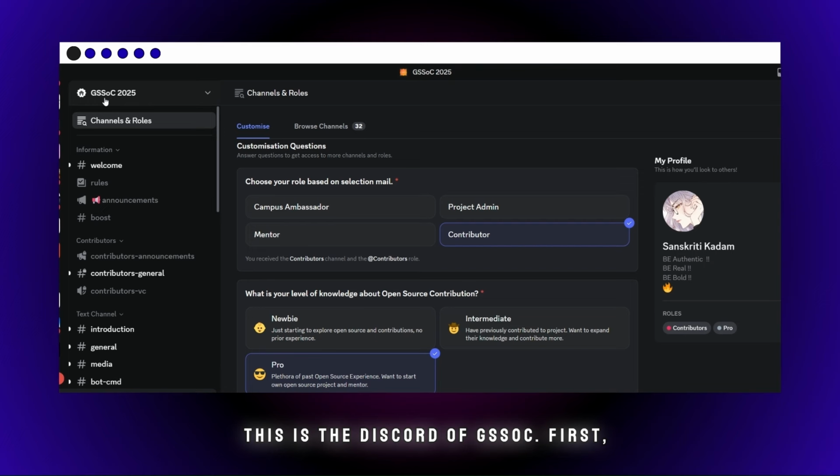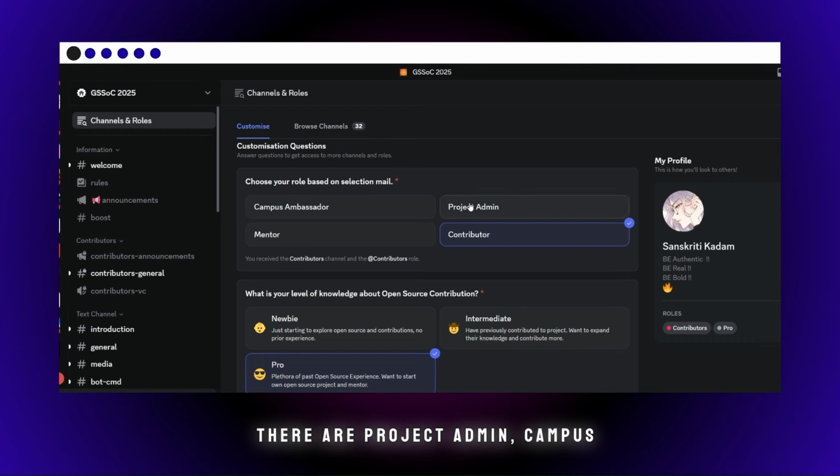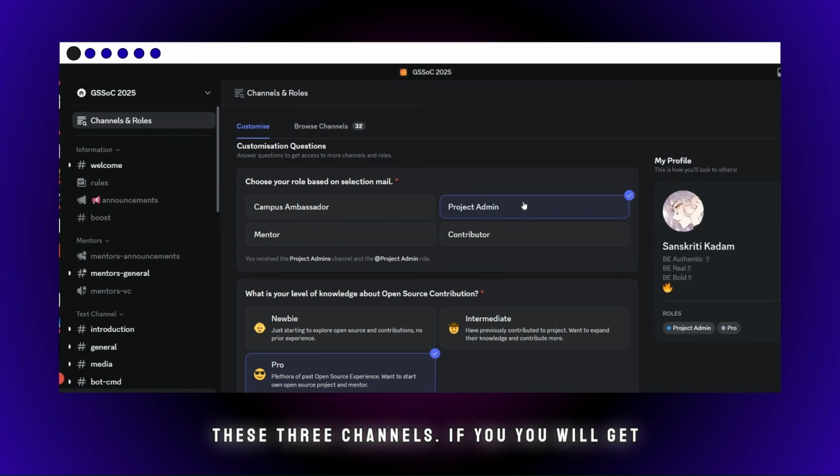This is the Discord of GSSoC. First, you can see channels and roles. There are project admin, campus ambassador, mentor, contributor. Once you click on contributor, you will get routed to these three channels. If you click on mentor, you will get these three channels. If you get project admin, you will get these three channels.